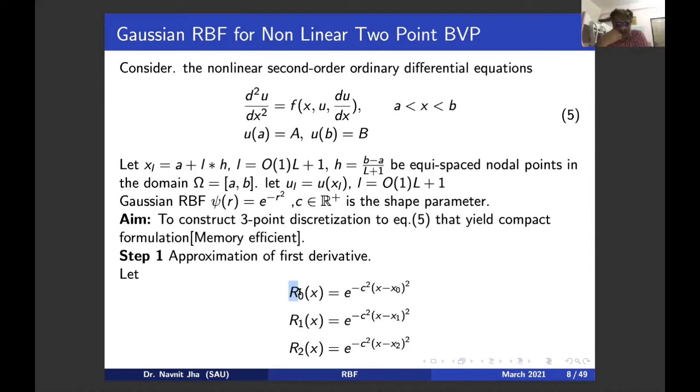What is our aim? Our aim is to construct a 3-point discretization to equation 5, that yields a compact formulation. The word compact formulation stands for memory efficient. These are the words: compact, memory efficient, which may be new to you. I'm just telling you what memory efficient means.